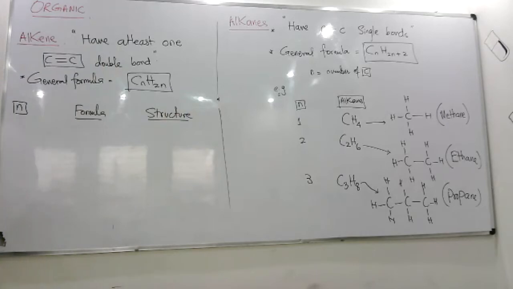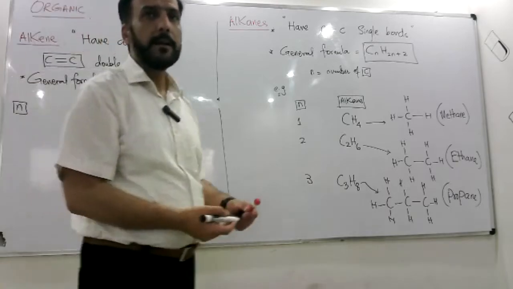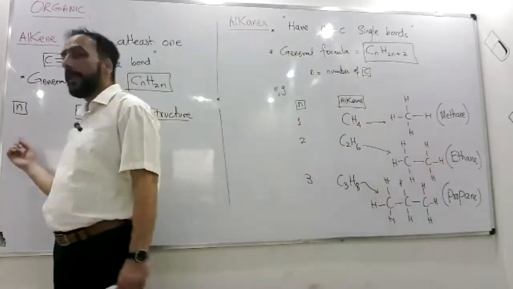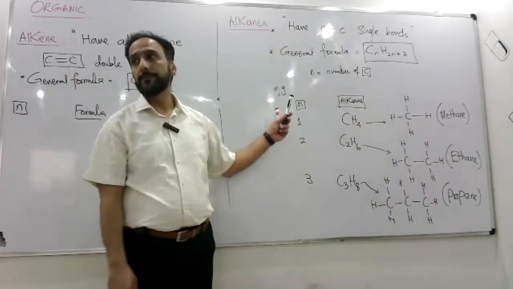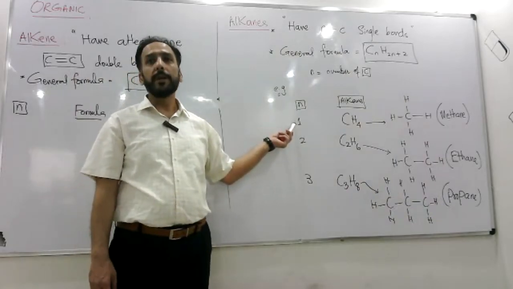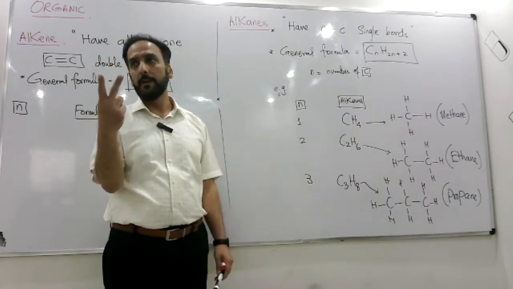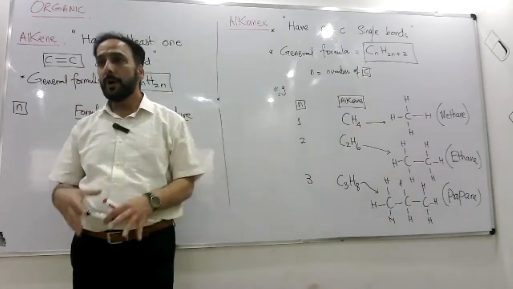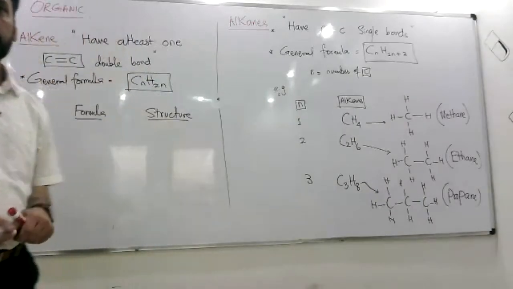We'll be doing naming in detail as a next topic, but अभी मैं सिर्फ alkenes के case में the smallest value of n could be 2. It can't be 1. Because for a double bond to be there, there must be 2 carbons minimum, which means the value of n has to be 2. So the smallest alkene is 2 carbon alkene.